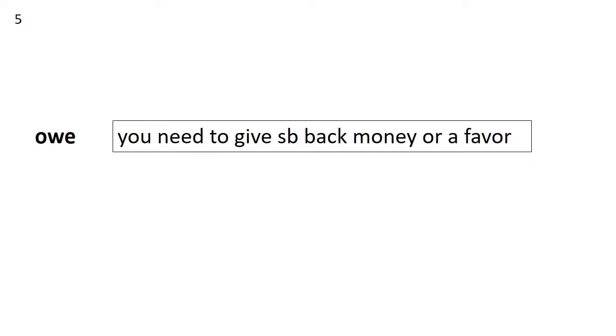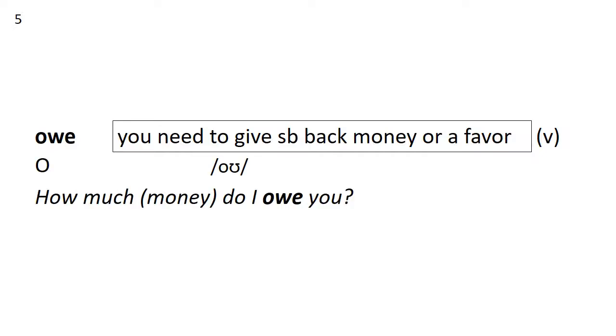Fifth word is owe. Owe is you need to give somebody back money, or you need to give somebody a favor because they did you a favor. It's a verb. How many syllables are in owe? Just 1. Owe. How much do I owe you? So you see here, we don't need to say money. How much do I owe you? It's understood that this means money.